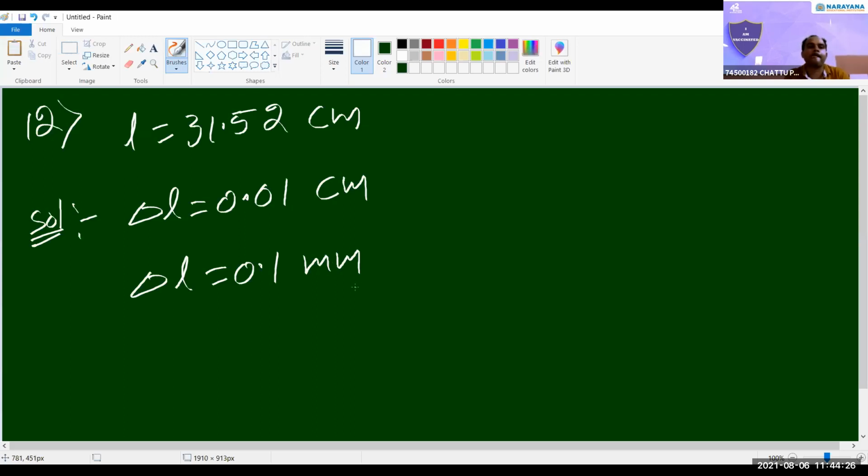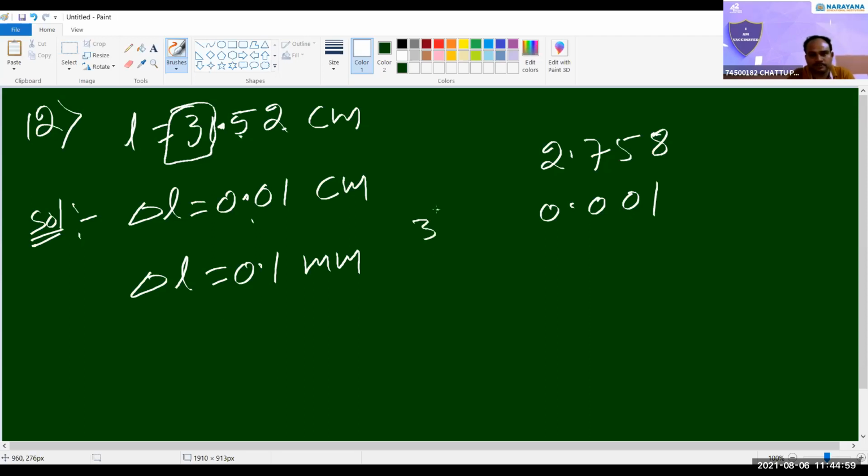Previously, for 2.756, I wrote 0.001. Similarly, before the decimal point, whatever is there, simply take 0. How many digits are there after the decimal point? 2 digits, so take 0.01. Now which option is matching here? Third option. Understand?